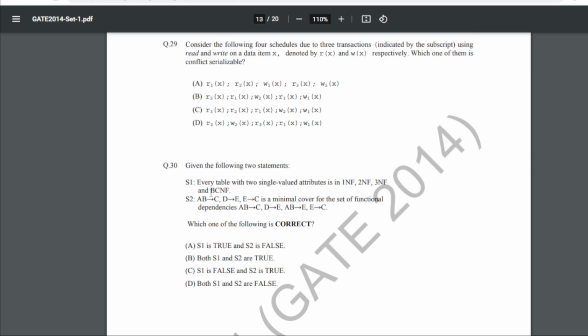Now 30 is: given the following statements S1 and S2, which one of the following is true? So for 30 our answer is basically A, that is S1 true and S2 false, where S1 is telling every table with two single value attributes is in 1NF, 2NF, 3NF and BCNF, right? So it is asking for two single value attributes. So yes, S1 is true for that. But S2 says AB goes to C, D goes to E, E goes to C is the minimal cover for the set of functional dependencies. Now you can see here AB is also for E and E is for C. So this doesn't hold good for this one. So the answer will be A here.